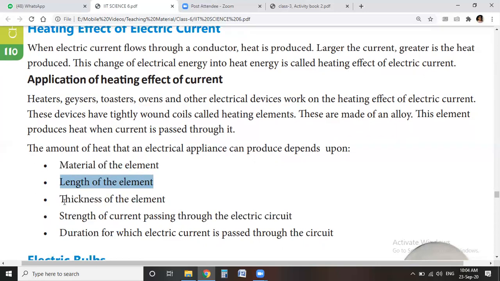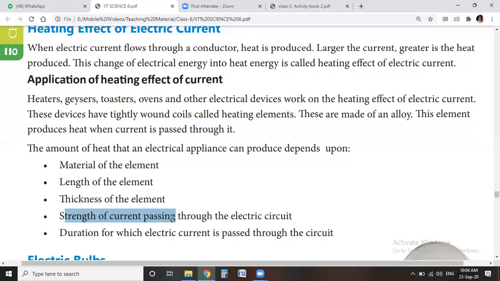Next is the thickness of the wire used for making the coil in the devices. If the wire is thick, it produces more heat. On the other hand, if the wire is thin, the heat produced is less. The next factor is the strength of current.